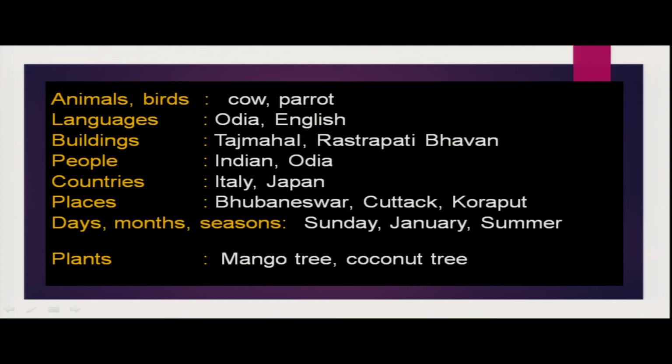Now you see the names of animals and birds like cow, parrot, the names of languages like Odia, English, Hindi, Telugu, and so on. The names of buildings like Taj Mahal, Rashtrapati Bhavan and Vigyan Bhavan, etc. The names of people, right? The names of countries, Italy, Japan. The names of days, months, seasons like Sunday, January, summer.